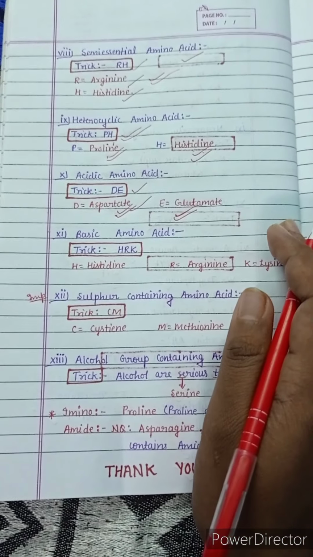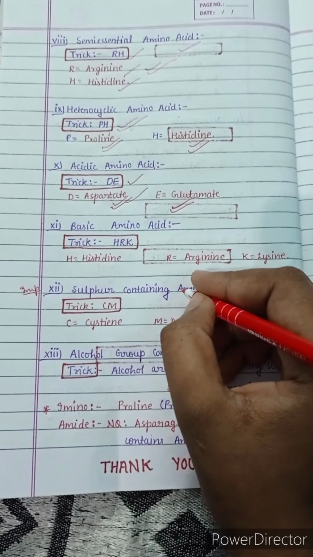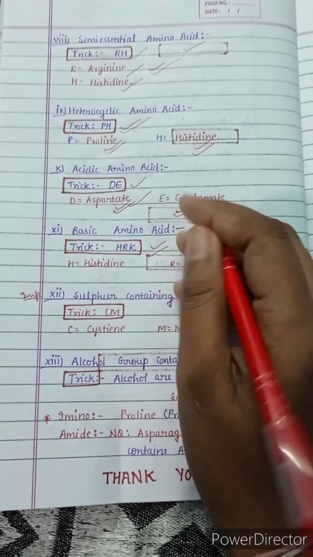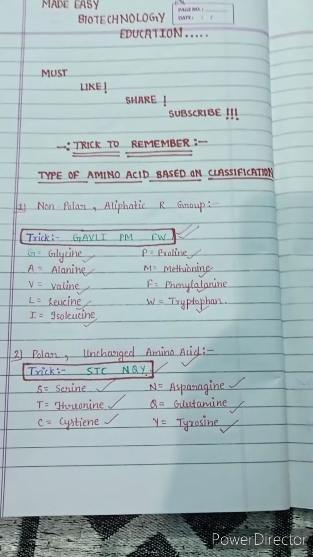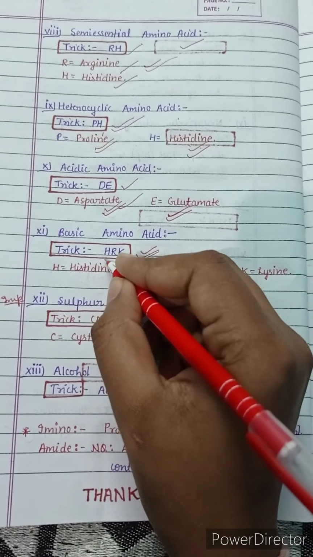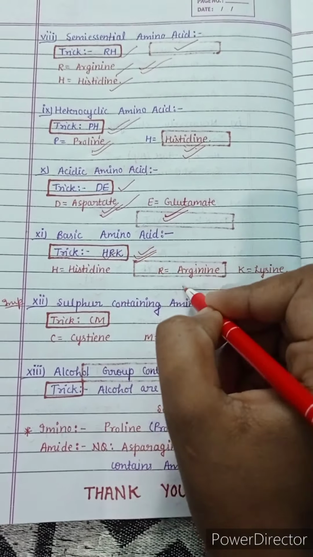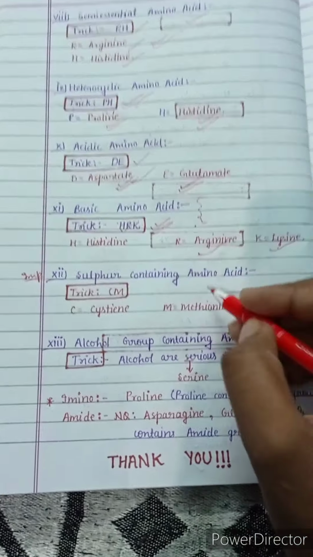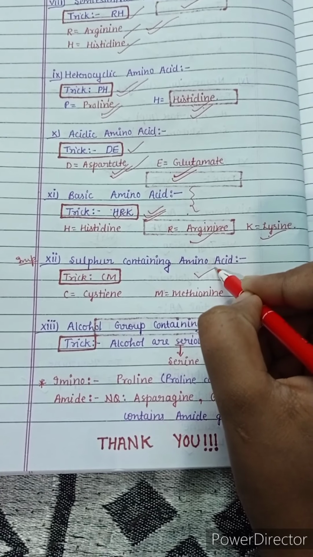Now we will see the basic amino acids. The basic amino acid trick is also very simple, the same as that of positively charged amino acids. So basic amino acids are HRK, meaning histidine, arginine and lysine. Histidine, arginine and lysine are the amino acids which have a basic group and they are known as basic amino acids. Now the 12th category of amino acids is sulfur containing amino acids.